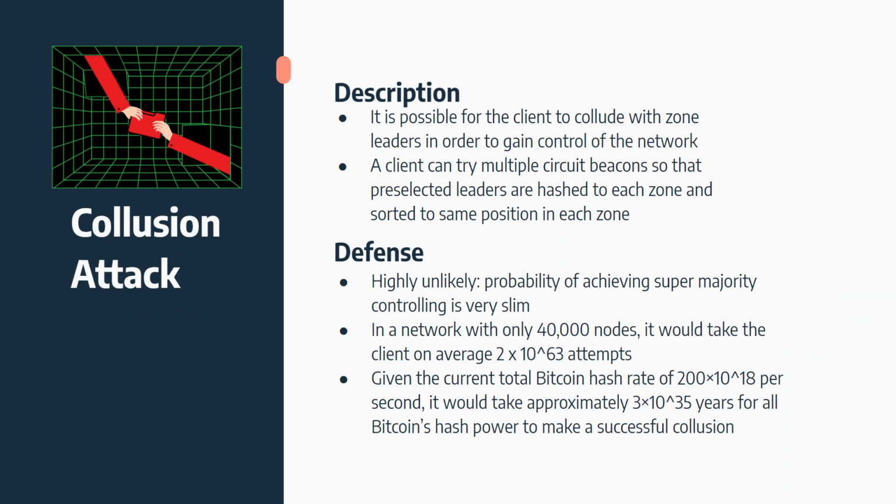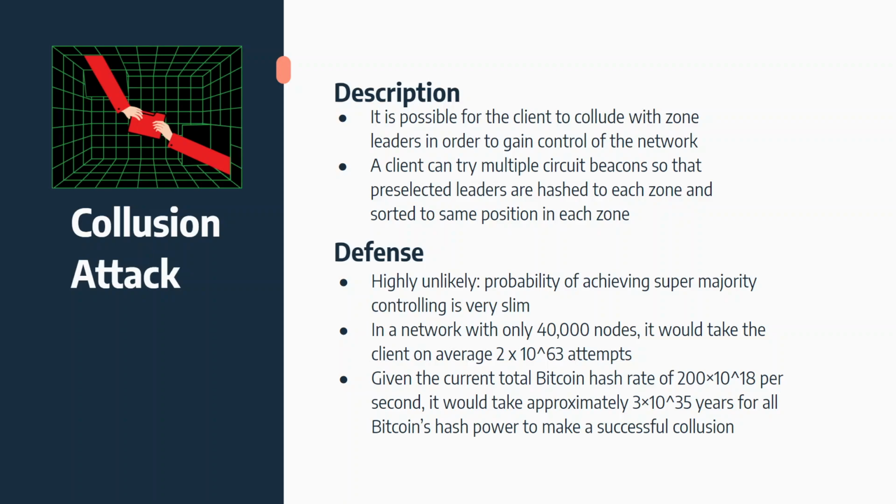A client can try multiple circuit beacons so that pre-selected leaders are hashed to each zone and sorted to the same position in each zone. This is the technical details of how collusion attack could happen, but this probability is very low and virtually impossible, and we can go over some numbers of how impossible it is.